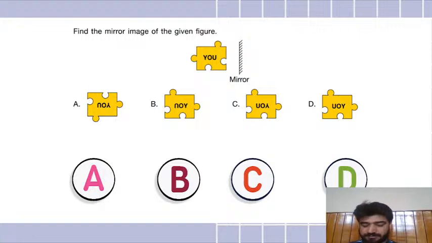Come on, guys, tell me. Who is first? Tell me the option along with the name. Okay, D, Swadhin was first, and then D, Arya, and B, Ayat. Ayat is saying B, but Swadhin is saying D, Arya is saying D, and Ayat is saying B. Anybody else? Pavika is saying D. Very good. Everybody is writing the answer with the name. Well done, Pavika. Ayat is saying B, Arya is saying D, Arohi is saying C.